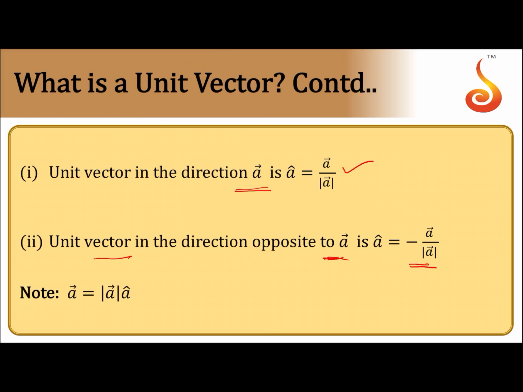Overall, I say that any general vector is written as the magnitude of that vector multiplied by the unit vector in that direction.